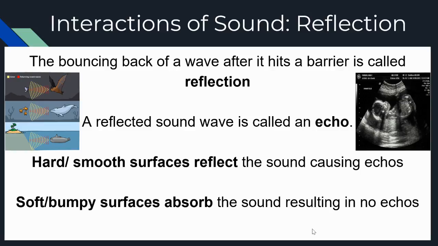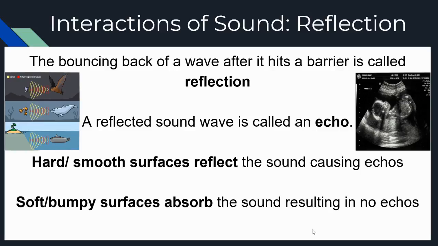Soft and bumpy surfaces like people and furniture don't really reflect sound well. Instead, they absorb sound. So that's why if you're sitting in a room or in your house, you're not hearing yourself echo. That's because all the squishy things like you and your furniture and your parents are absorbing the sound. So there is no echo.